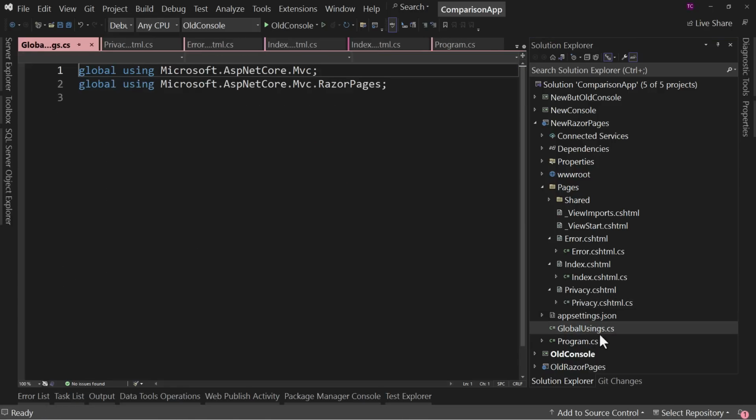Personally, this is a personal preference, but I wish they would have created a file like this in our project that was the equivalent of what's in the implicit usings and just made it visible. And it said global using System, global using whatever, and not had implicit. That way, if you didn't like it, you could delete the file. And if you didn't know what was happening, you could look at the file. So it'd be a little more obvious what's going on. But otherwise, this allows us to do everything we want to.